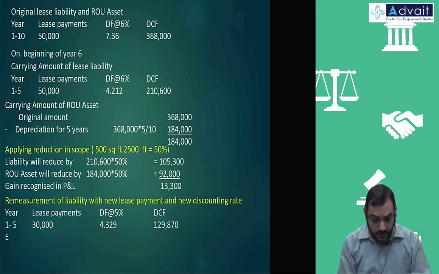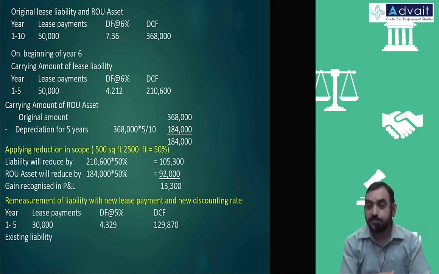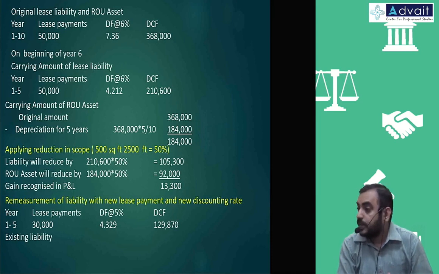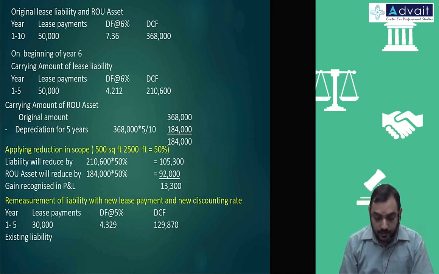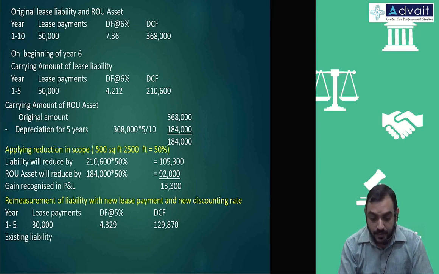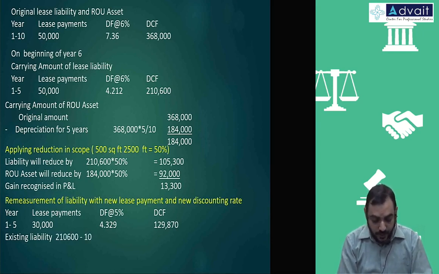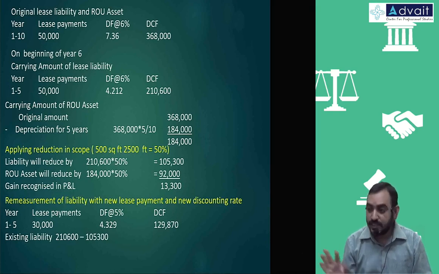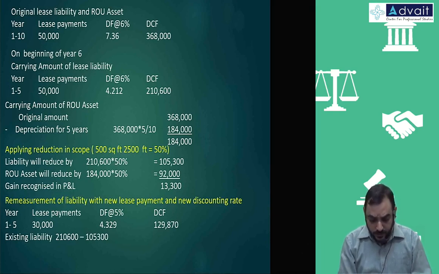What is the existing liability? Existing liability is 1,05,300, because from 2,10,600 we subtract 1,05,300 that we reduced, the same amount will come, that is 1,05,300.